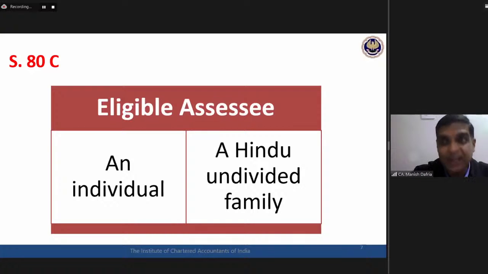I have given you the answer, and more importantly, I have given you the approach to find that answer. So eligible assessees: every individual and every HUF, whether resident in India or non-resident in India, can claim deduction under section 80C.